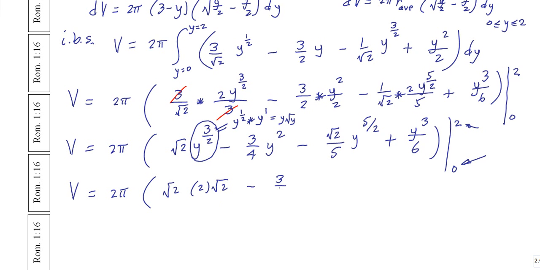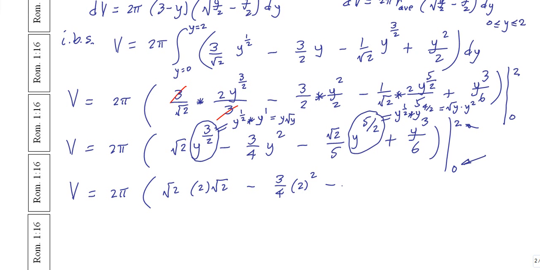minus 3/4 2 squared minus, okay, once again this y to the 5/2 power I can write as y to the 1/2 power times y to the 4/2 power, which is radical y times y squared. 4/2 is 2.